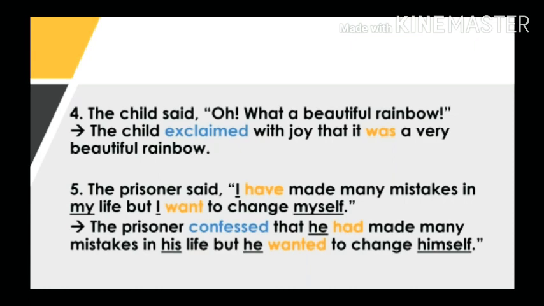The fifth sentence is an exclamatory one and ends with an exclamation mark. Here as well, we will change it to full stop in the indirect speech. The word of exclamation, oh, as well as the sentence shows us that this is an exclamation of joy or surprise. So, when we change the sentence, we use the reported verb exclaimed and also add the phrase with joy to make the sentence proper in its meaning.